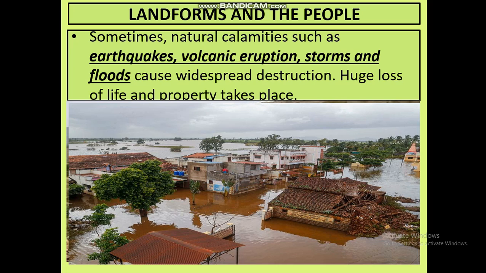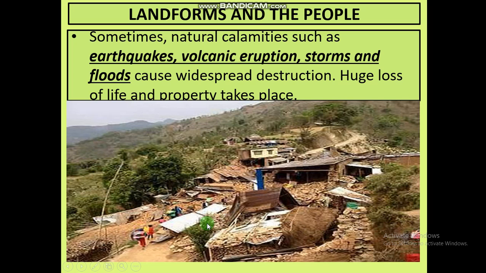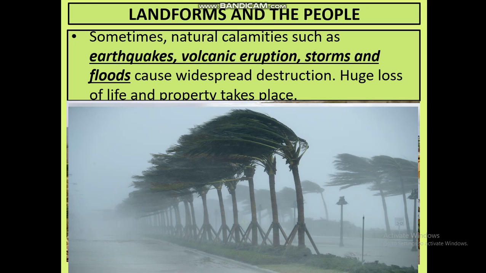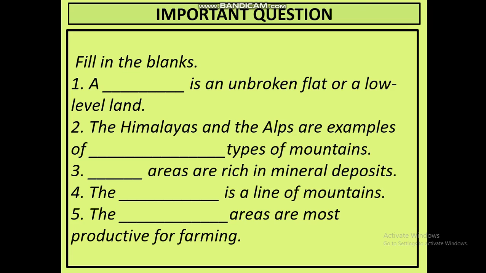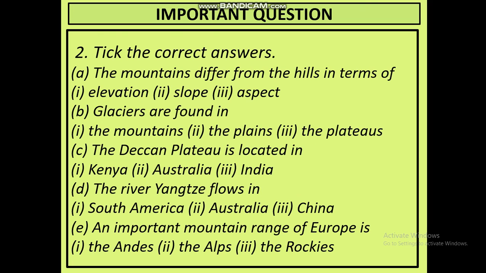If you are living in a plain area, then most of the time you have the fear of getting stuck in a flood. But if you are living in a mountainous region, then there is always the fear of landslides. And if you are living near the coastal areas, where there are oceans or seas nearby, then there is always the fear of storms. So this way these natural calamities can occur on any type of landform. So these are some important questions related to this lesson.